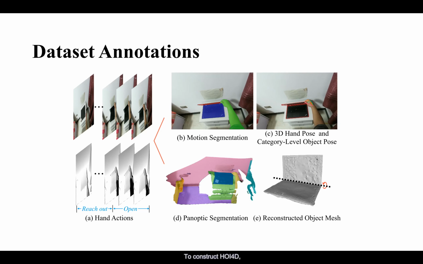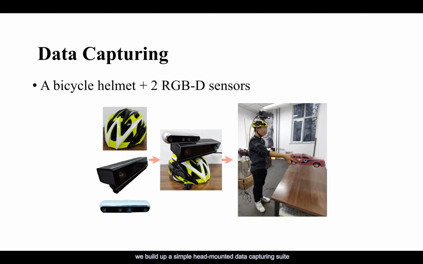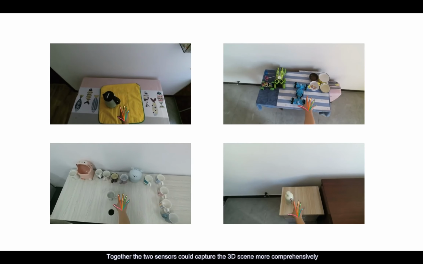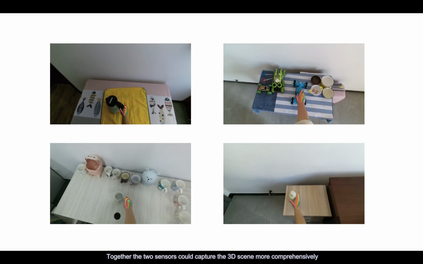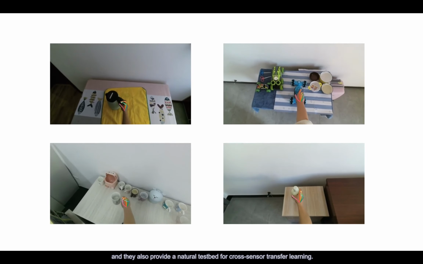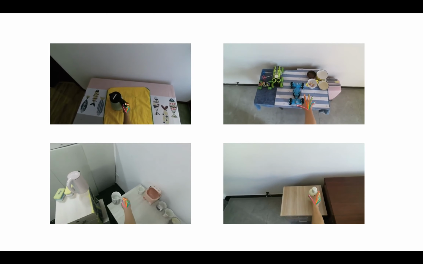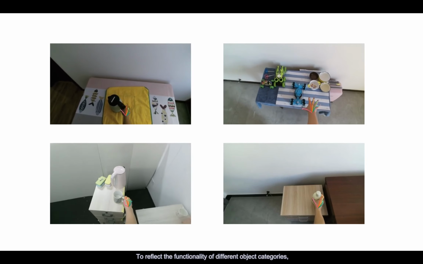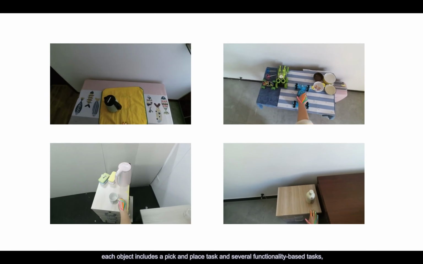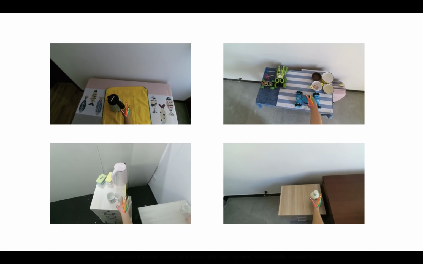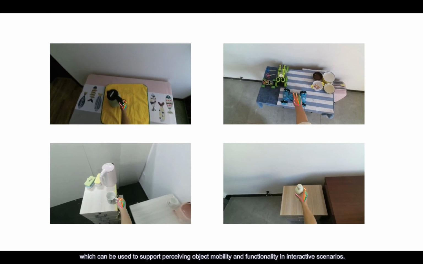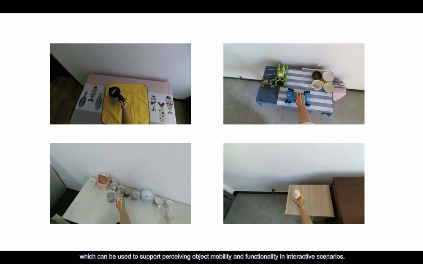To construct HOI4D, we build up a simple head-mounted data capturing suite consisting of a bicycle helmet, a Kinect V2 RGBD sensor, and an Intel RealSense D455 RGBD sensor. Here are some samples of collected data. Together the two sensors could capture the 3D scene more comprehensively, and they also provide a natural testbed for cross-sensor transfer learning. To reflect the functionality of different object categories, each object includes a pick-and-place task and several functionality-based tasks, which can be used to support perceiving object mobility and functionality in interactive scenarios.